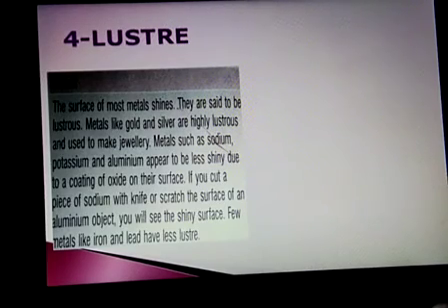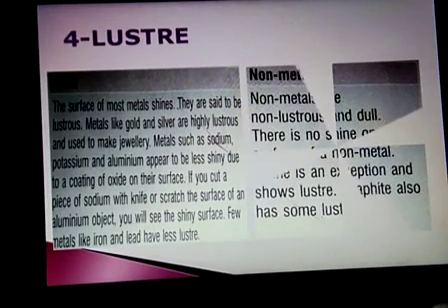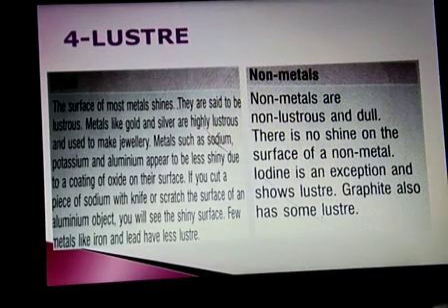That is called lustrous. So generally metals are lustrous, but non-metals are not. Non-metals have a dull color; non-metals do not shine, but metals shine. But there are exceptions. Some non-metals also have the lustrous quality, like iodine and graphite.